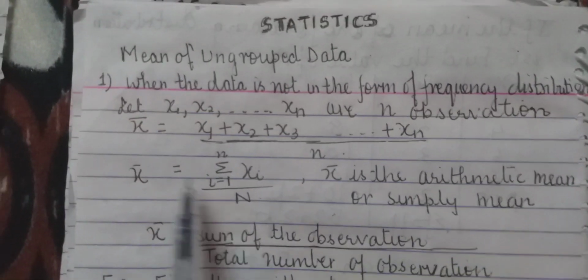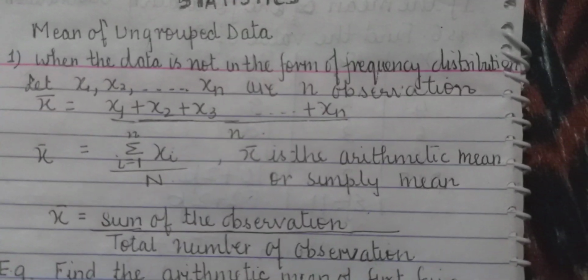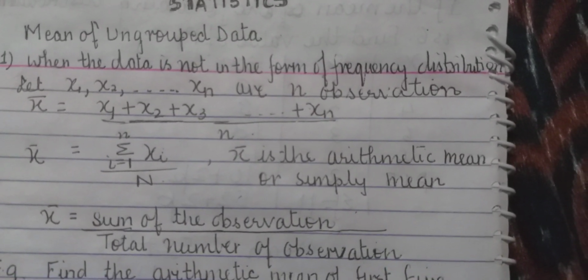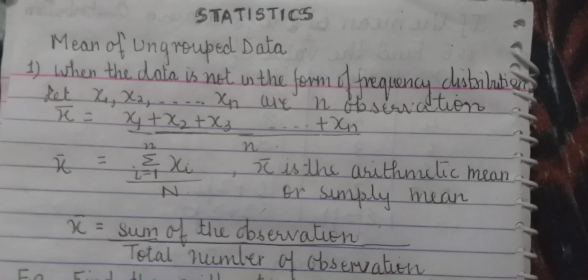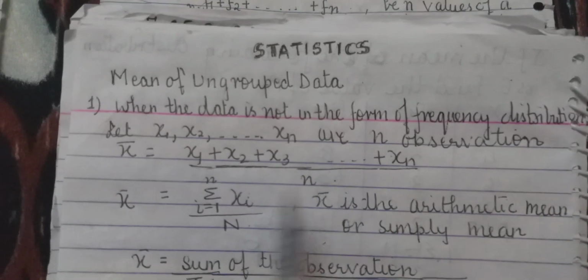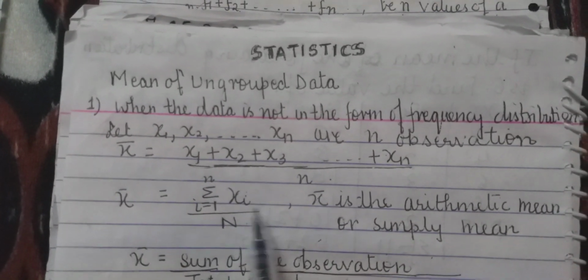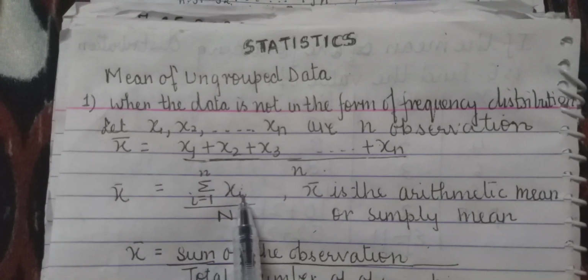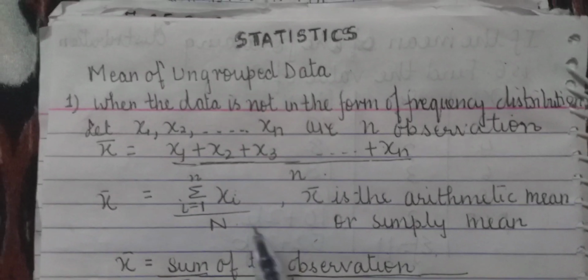So, x bar. What is this x bar, children? Is this a representation of an arithmetic mean, or simply a mean? So I'll write it. Sigma xi. What does this sigma xi mean? It means the sum of all n observations.